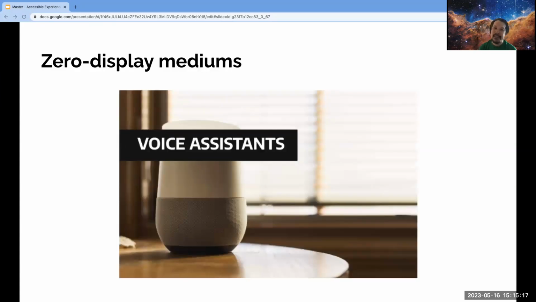And this includes zero display mediums. The image here shows a Google Home voice assistant. Adaptive ready structured content objects can be easily delivered to devices like voice assistants. And this is not to mention that structured content objects can very easily define semantic web experiences to allow for optimal delivery by a screen reader.